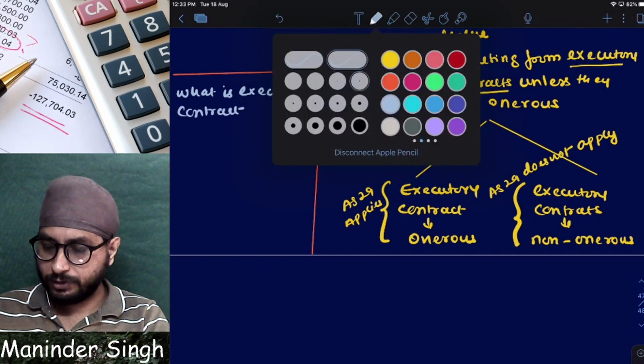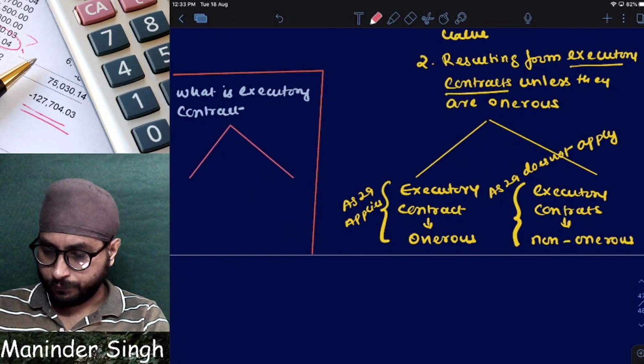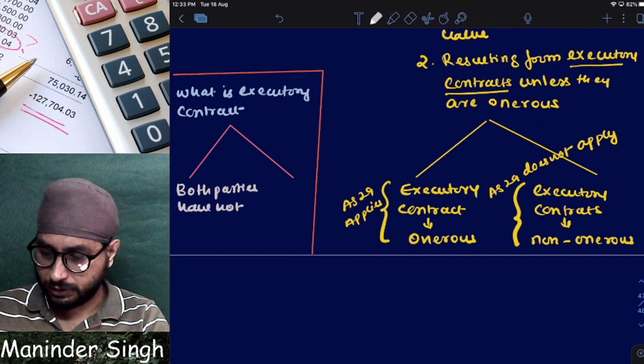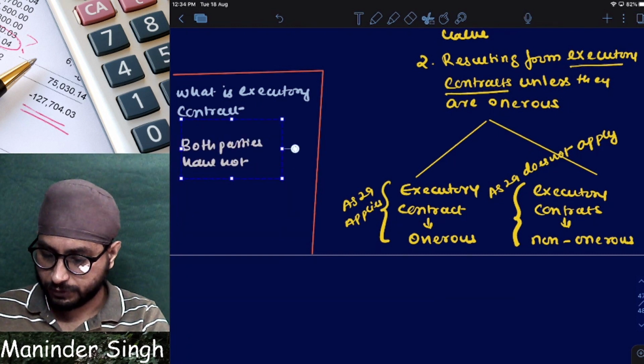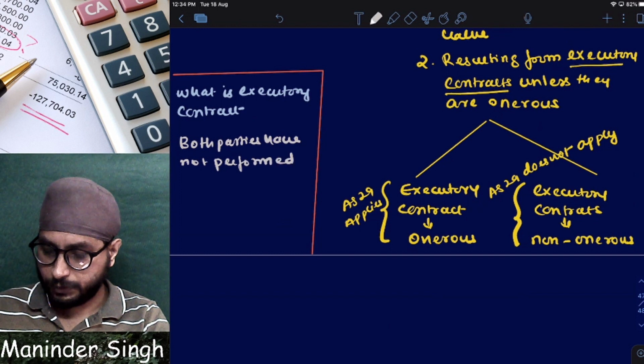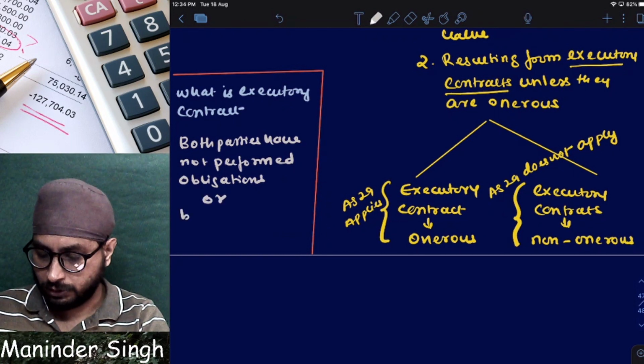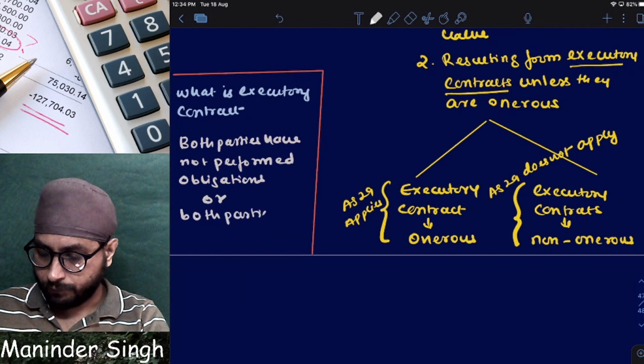An executory contract is a contract where both parties have not performed their obligations, or both parties have performed equally.